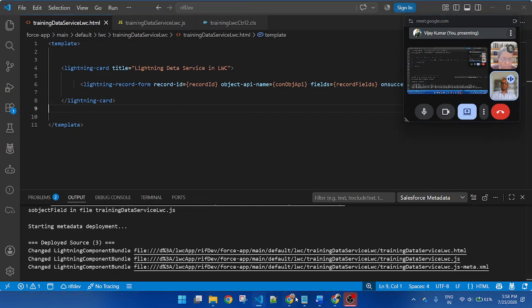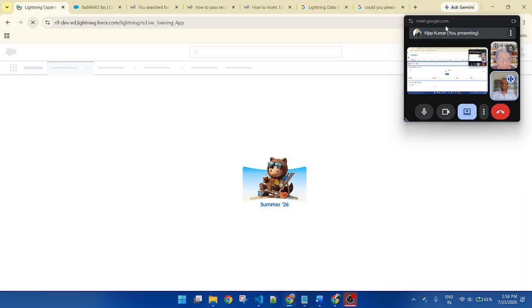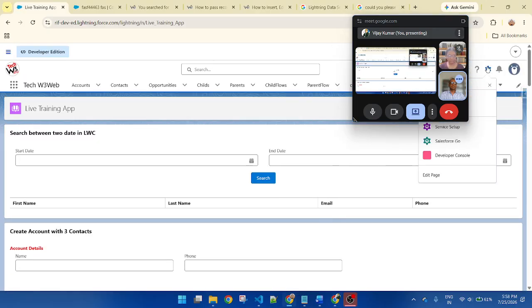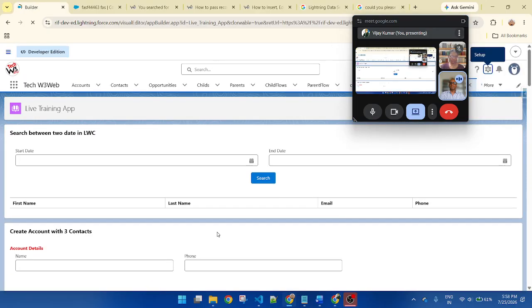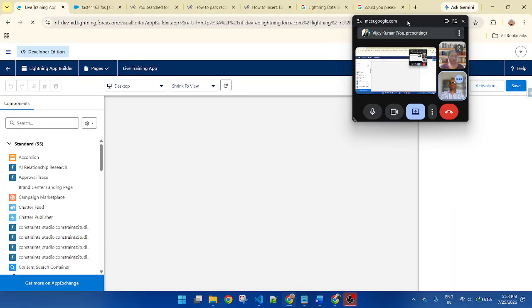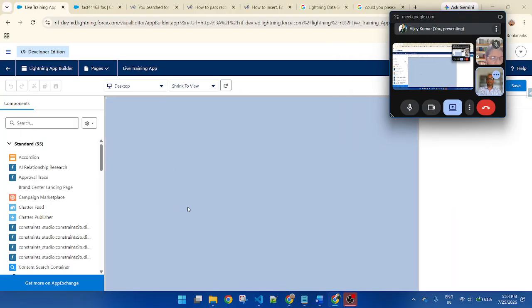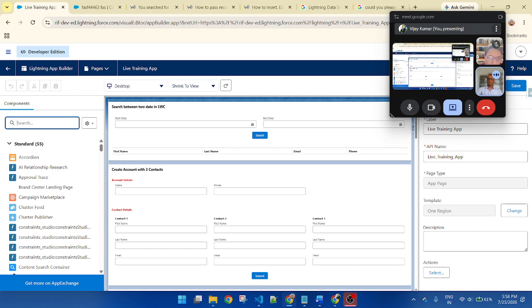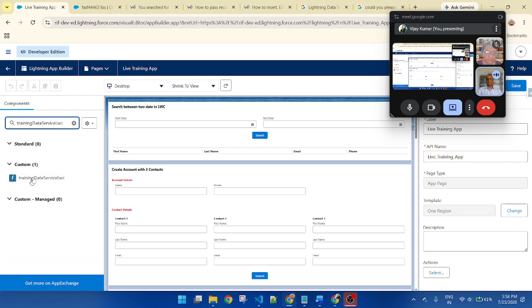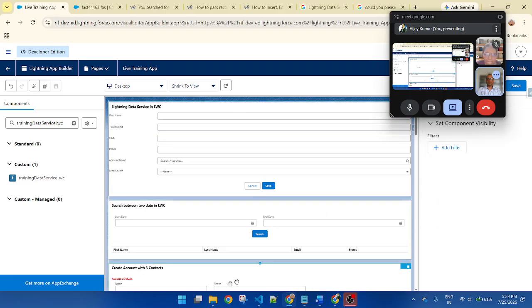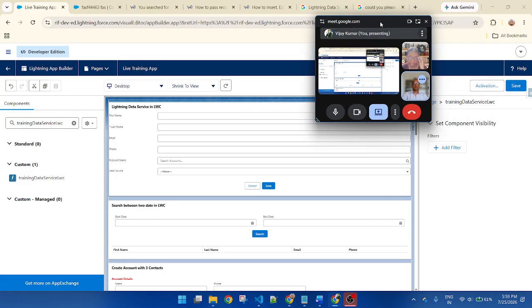Simply copy the component and refresh, edit the page, and search for your component. I already copied my file name, so simply paste. This is my component name, training data service LWC. Simply select it, drag and drop here, and save.